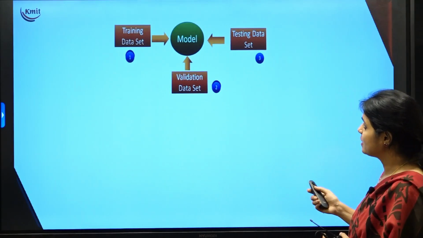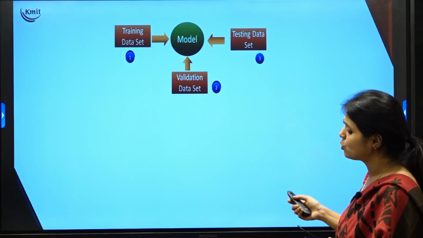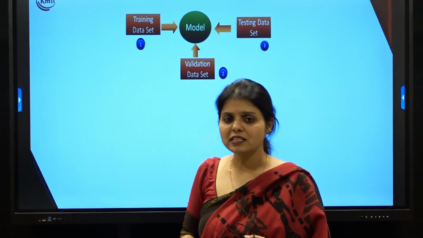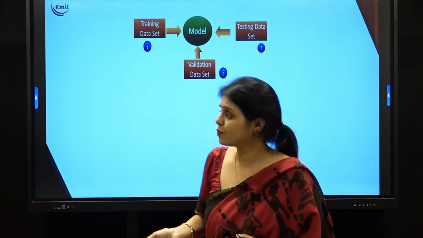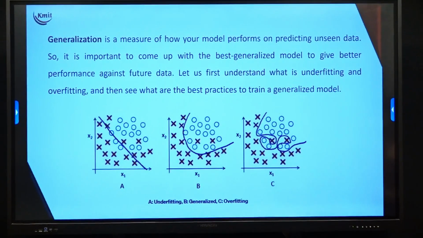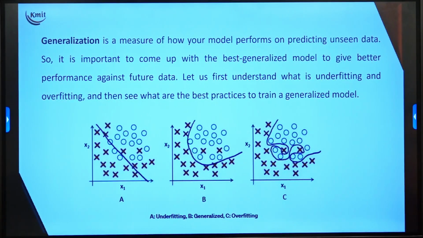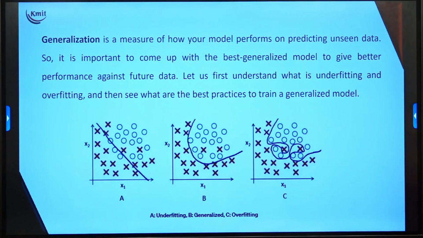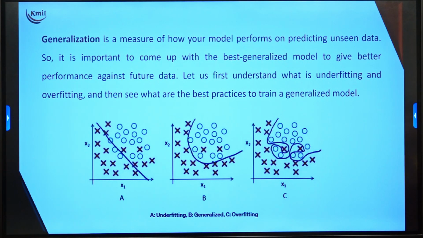The entire data will be divided into training data and test data, which we know. Apart from this, we'll also have a validation data set, which we will use for validating the performance of the model. When I talk about generalization, it measures how well our model performs on predicting the new data or the test data. The best generalized model gives good performance with good accuracy on the unseen data. Before we understand how to get a generalized model, we will understand two concepts called underfitting and overfitting.